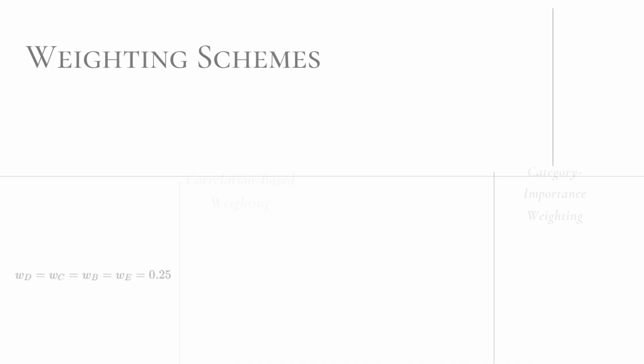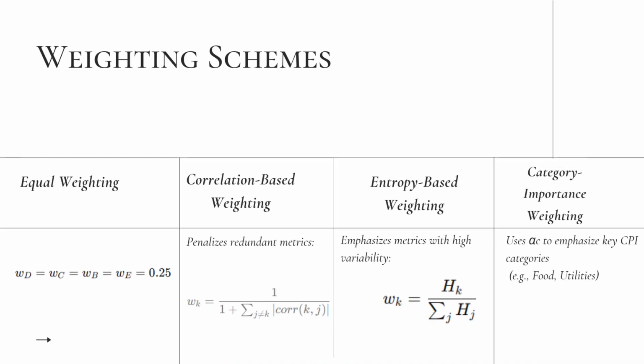Here are four weighting strategies. Equal weighting gives the same importance to all metrics. Correlation based weighting reduces weight for redundant or highly correlated metrics. Entropy based weighting increases the weight of metrics with high variability across cities. And category importance weighting adjusts influence scores according to the economic relevance of CPI categories such as food or utilities.